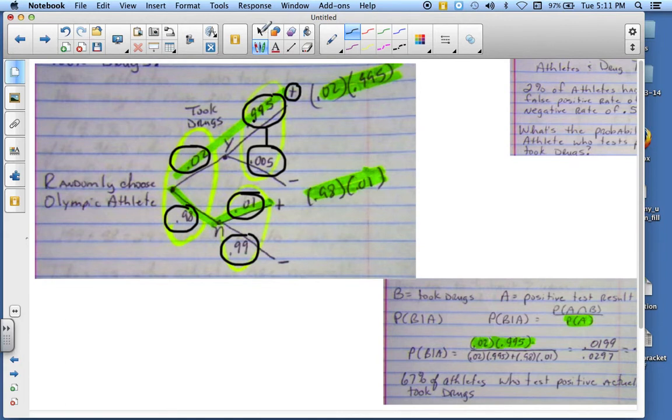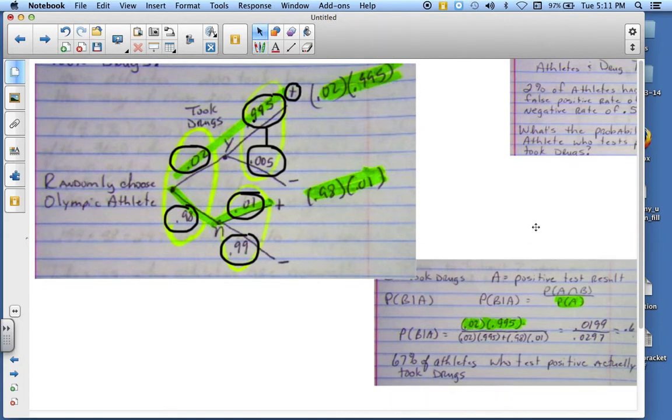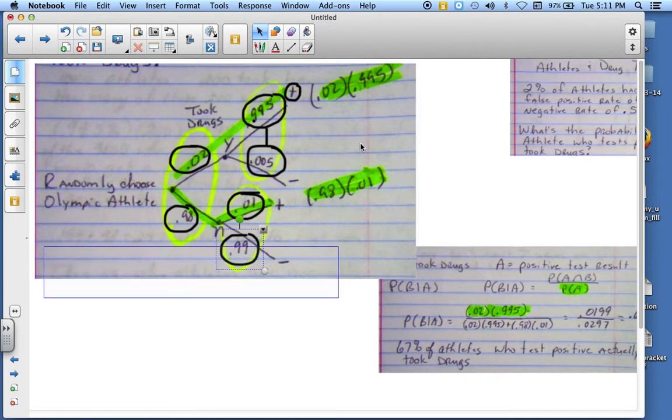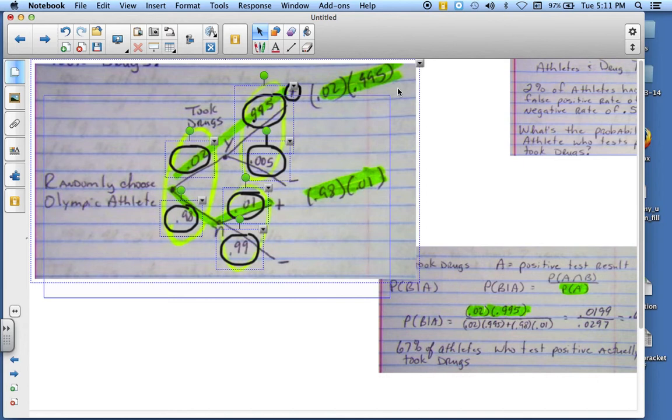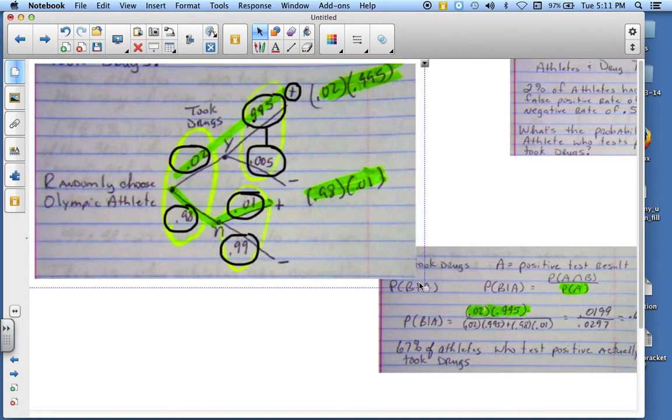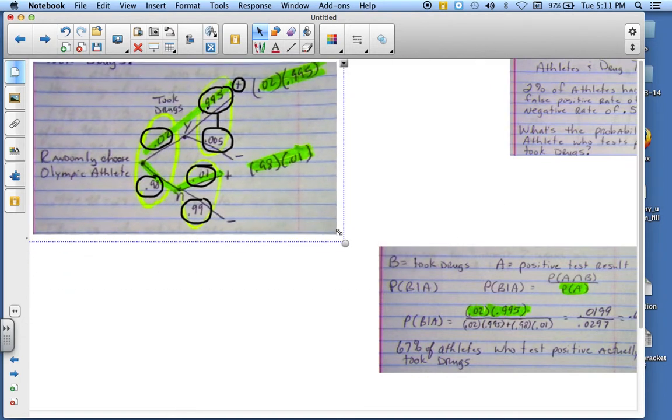Now, let's go ahead and look at this down here. This is what I want to get at. So let me go ahead and highlight this real quick. Make sure that's all put together. I'm going to keep those highlighted areas. All right, let me go ahead and group that. I'm going to group it, and then I'm going to minimize it. All right, there we go.